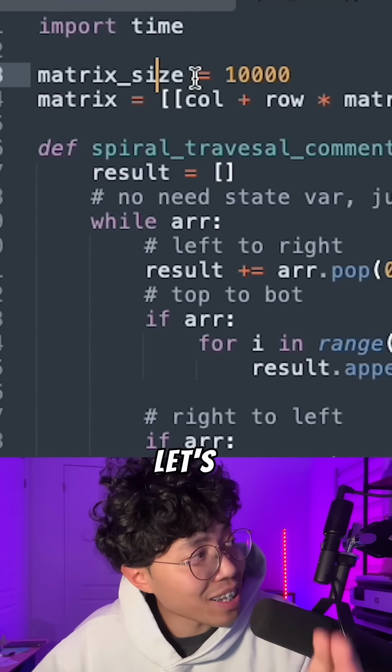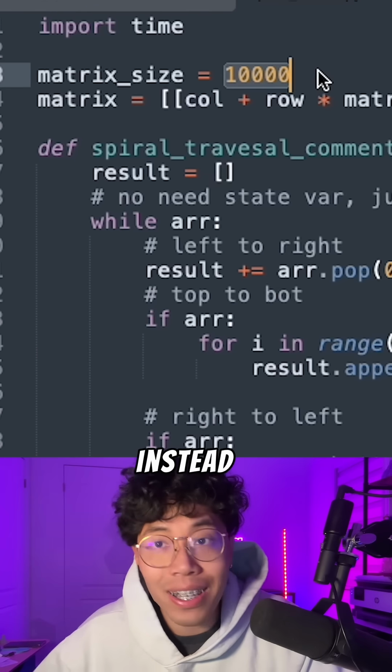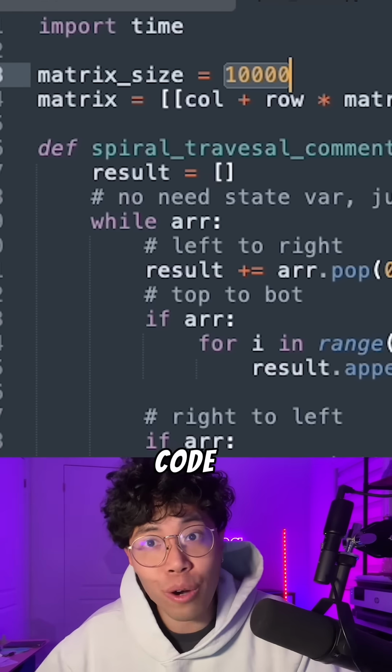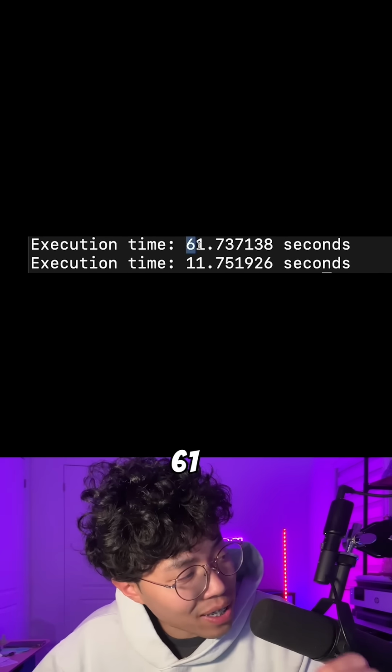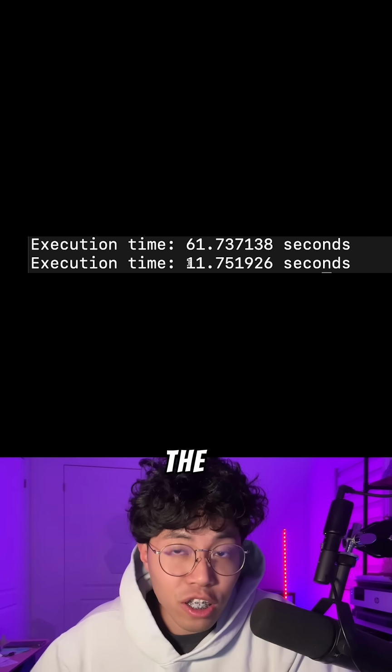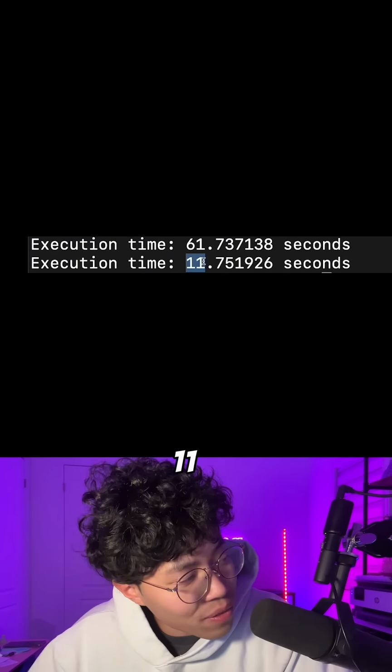And just for fun, let's change the matrix to 10,000 instead of 1,000. And now let's run the code again. As you can see in the results, the code shared by the commenter took a whole 61 seconds to run, whereas the code that I shared took around 11 seconds to run.